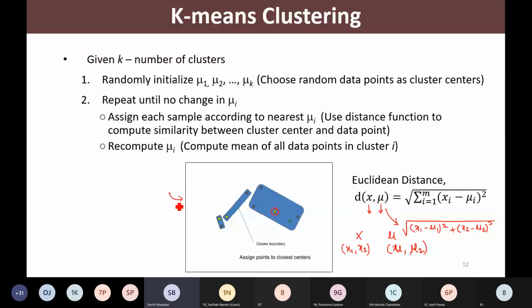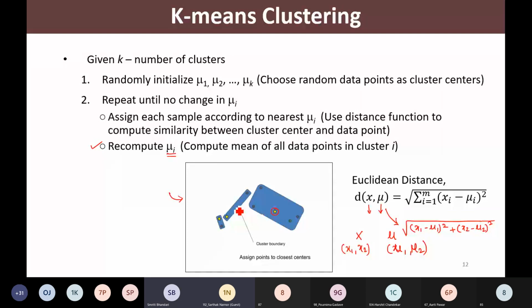Here also, I'll be finding out the mean of these 2 points. And here, I'll be finding out the mean of these 5 points, those that belong to this particular cluster. And whatever mean we compute, that will become my new cluster center mu i for that respective cluster. Got it?